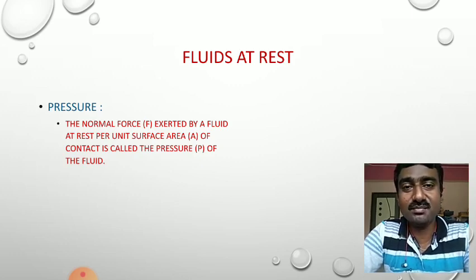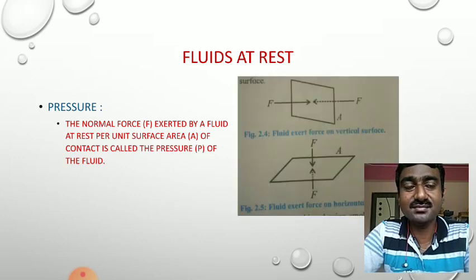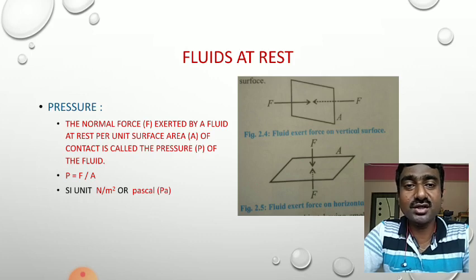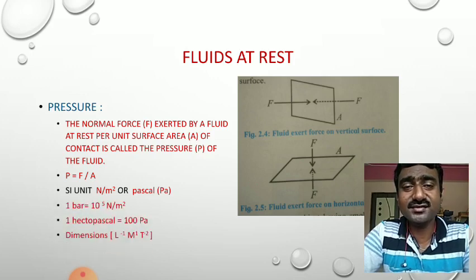And therefore the formula of pressure becomes, in this diagram, the force is applied on the vertical wall as well as on the horizontal wall of the container in which fluid is kept. And that's why the formula of pressure is force divided by area. Hence the SI unit of pressure is Newton per meter square or Pascal. There are other units also. For example, 1 bar is equivalent to 10 raised to 5 Newton per meter square. 1 hectopascal is equal to 100 Pascal.